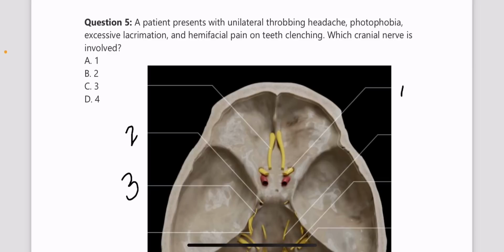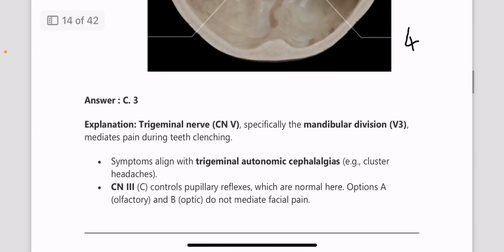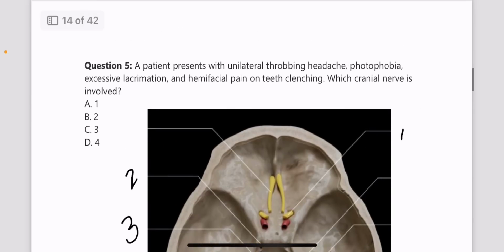A patient presents with unilateral throbbing headache, photophobia, excessive lacrimation and hemifacial pain on teeth clenching. Which cranial nerve is involved? So here the trigeminal nerve, as I've mentioned, is involved, and it is mainly the mandibular division which mediates the pain during teeth clenching, and symptoms align with trigeminal autonomic cephalalgia. The cranial nerve 3, which controls the pupillary reflexes, is normal here. So olfactory and optic do not mediate the facial pain.